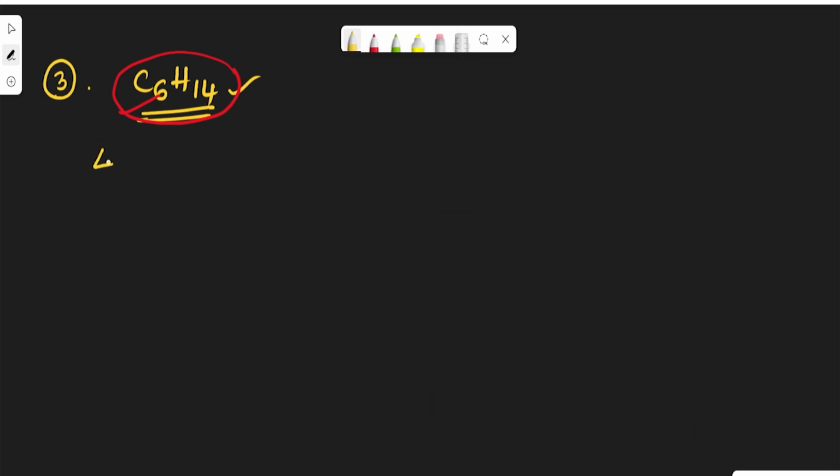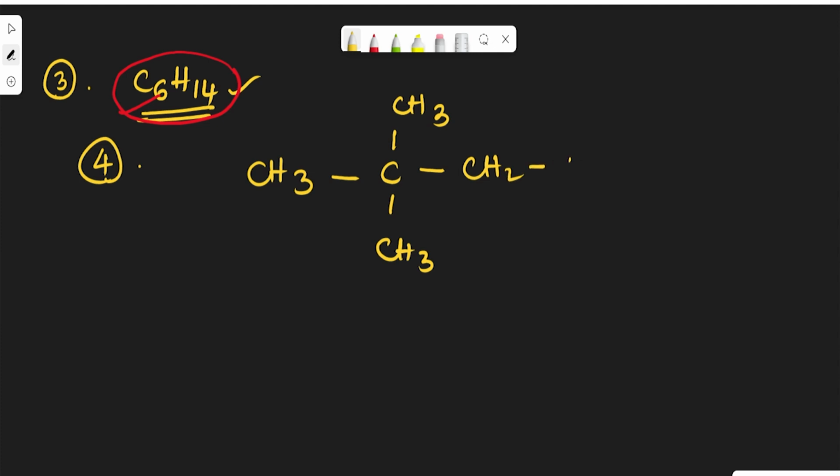Let us see. The fourth one is CH3, CH2, CH3. See here 1, 2, 3, 4. At the second position 2 methyl groups are there.